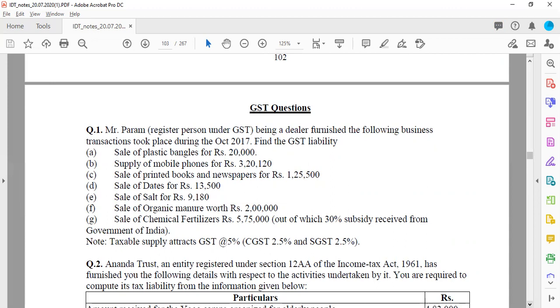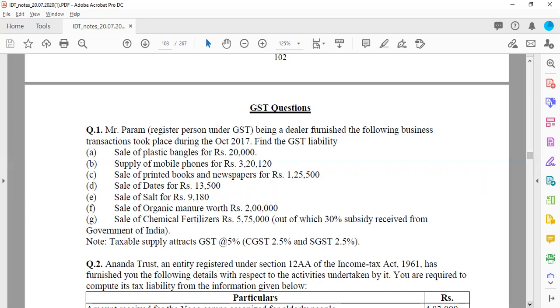So you have 4,02,500 as taxable supply, on which again you will apply CGST, SGST at the rate of 2.5%. So that is 10,063 of CGST and 10,063 of SGST.